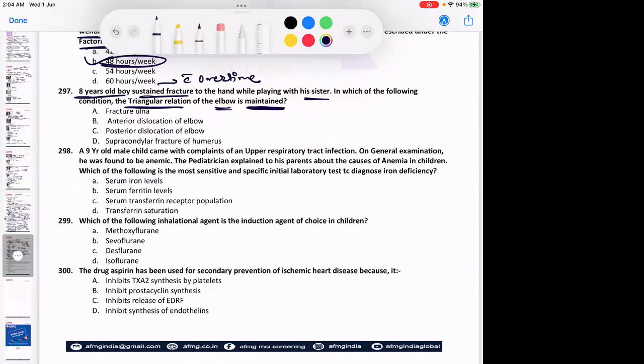Whereas when we extend the elbow, it will be in one line. That is what is known as the triangular relation of the elbow. So usually this triangular relation is maintained in cases of supracondylar fracture of the humerus, but disrupted in the lateral condylar fracture of humerus. Okay? No issues with this.